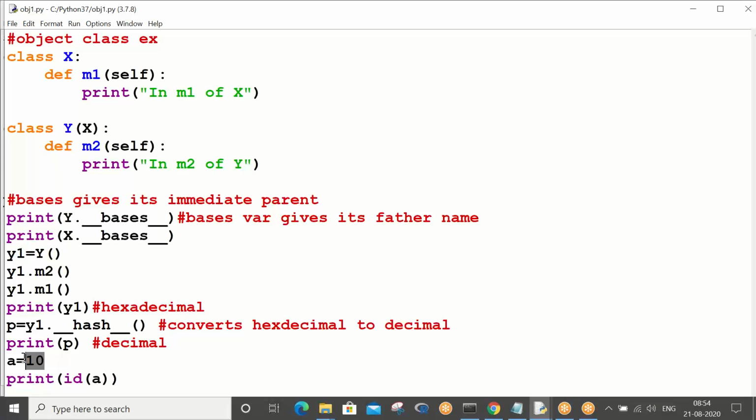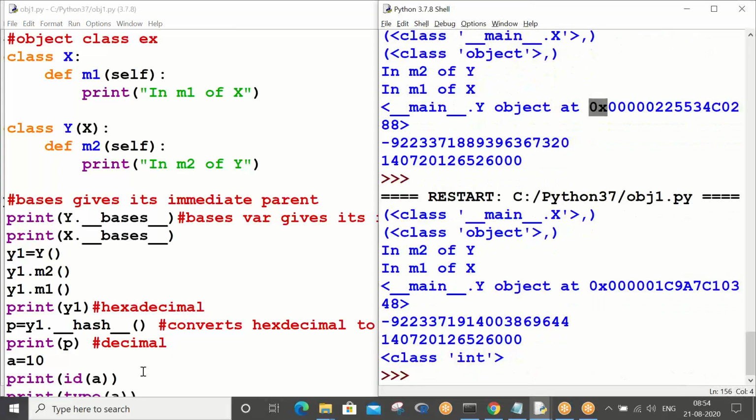If you really have to understand integer class, str class, float class, complex class, whenever we saw data types, it has been showing classes, right? Here if I write print type of a, control s f5, you see class int. So class int means what? This is like class x only.